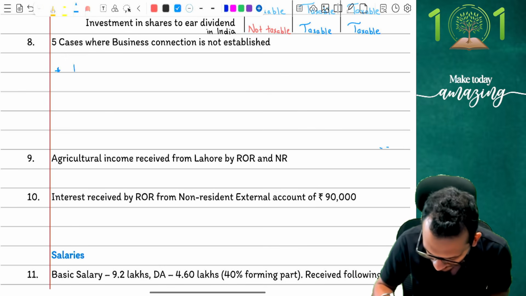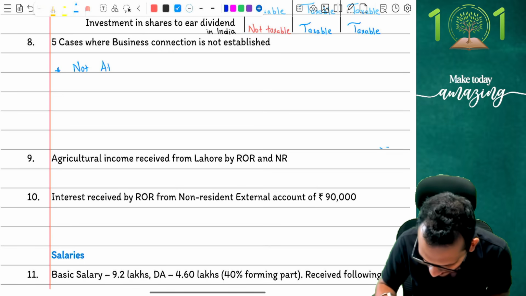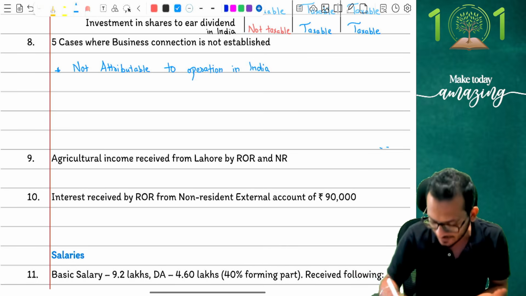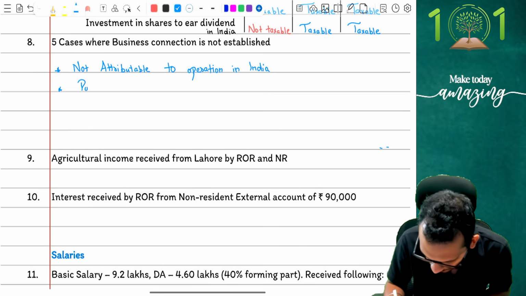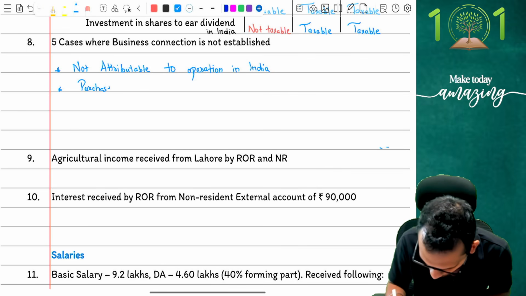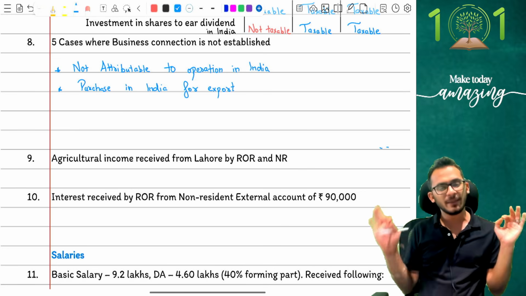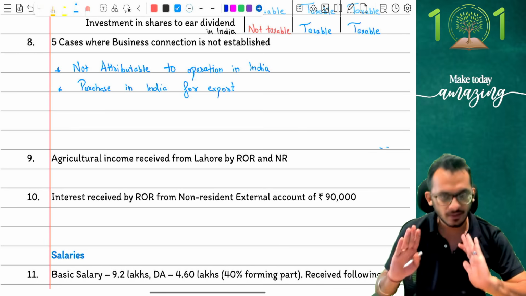Case number 1, when it is not attributable to operations in India. Income tax has clarified, when the activity has nothing to do with India, then the income is also not taxable in India. Please don't bug India for it. Second, when it is purchase in India for export purposes. If you are going to buy things in India and then export it out of India, India is extremely happy with you because you are getting foreign reserves for me, not taxable.